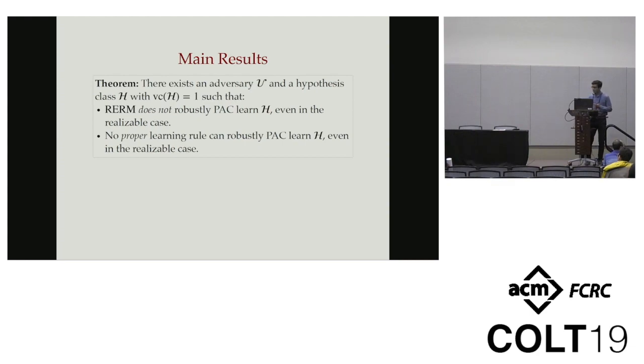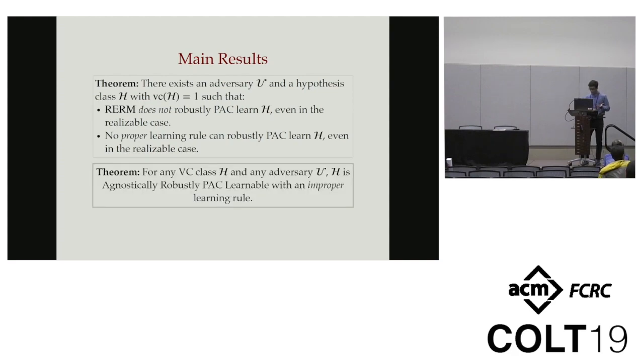Okay, so does this mean that we can't really do robust PAC learning and this won't work for VC classes? Well, surprisingly, we find out that it's actually possible to do robust PAC learning. We just need to be improper. So we show that for any adversary U and any VC class H, there is an improper learning algorithm that can robustly PAC learn H. Just to remind you, an improper algorithm is not constrained to outputting a predictor in the class, so we can go outside the class.